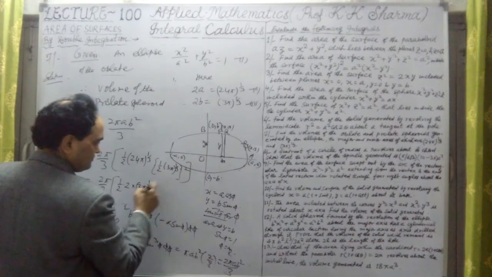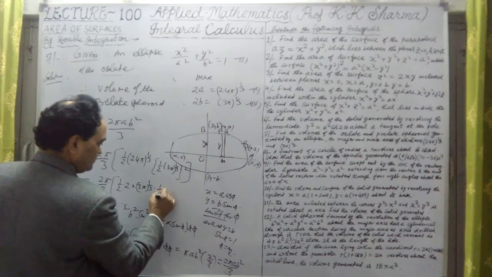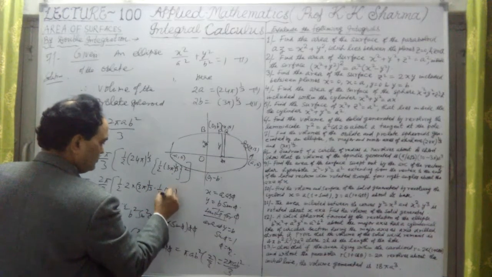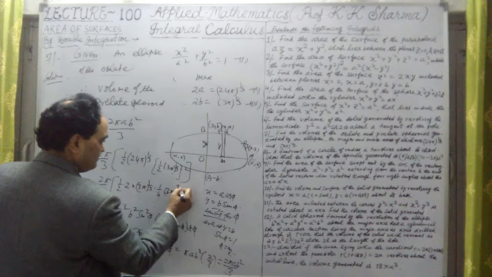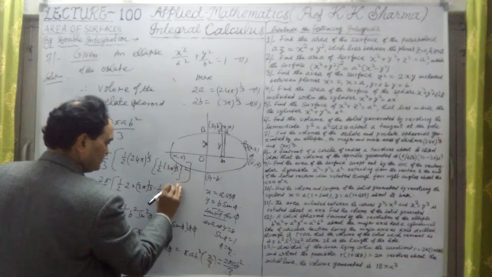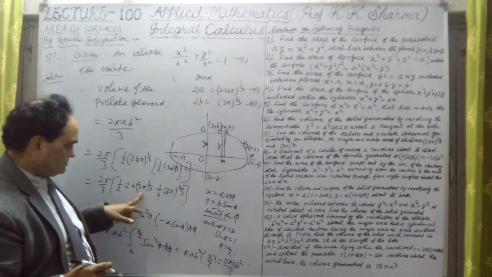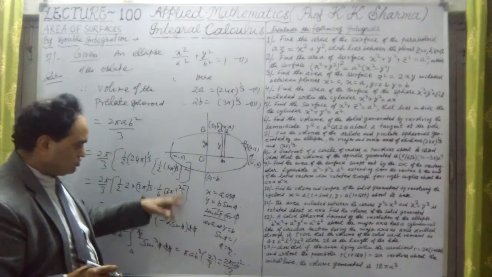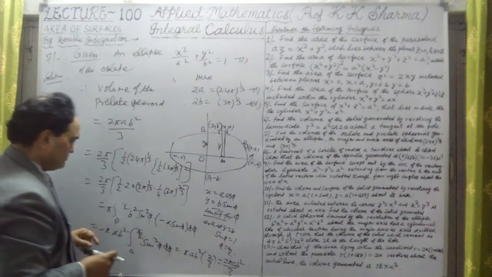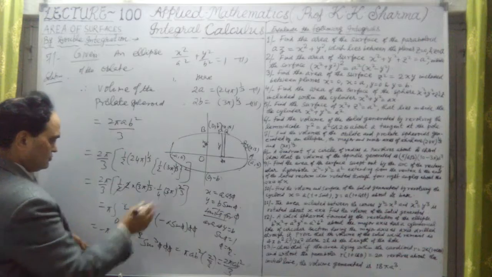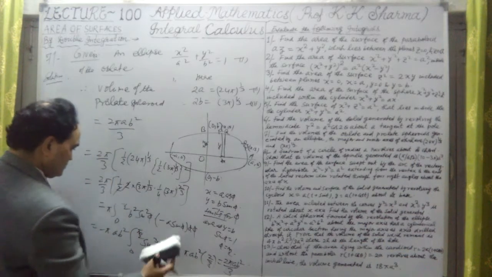In this case, the whole square is 1/4, (3 pi)^(2/3). Now this (3 pi)^(1/3) and (3 pi)^(2/3) together give again 3 pi. So this 2 cancels out.